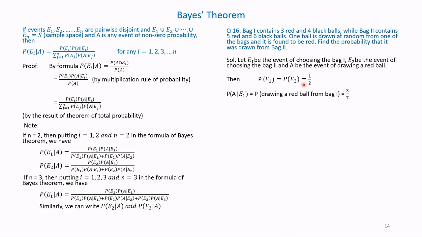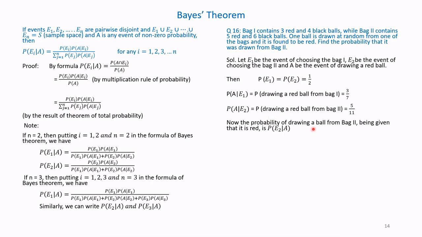Therefore, the conditional probability of A given E1 is the probability of drawing the red ball from bag 1, there are 3 red balls, equals 3 by 7. The conditional probability of A given E2, drawing a red ball from bag 2, is equal to 5 by 11.